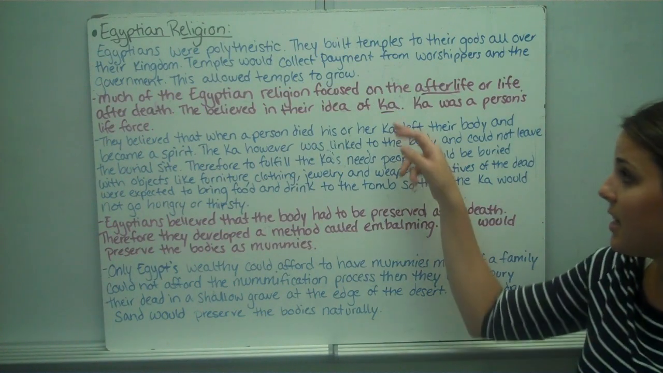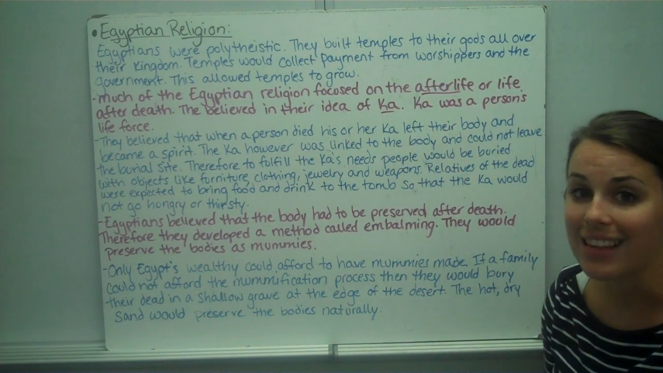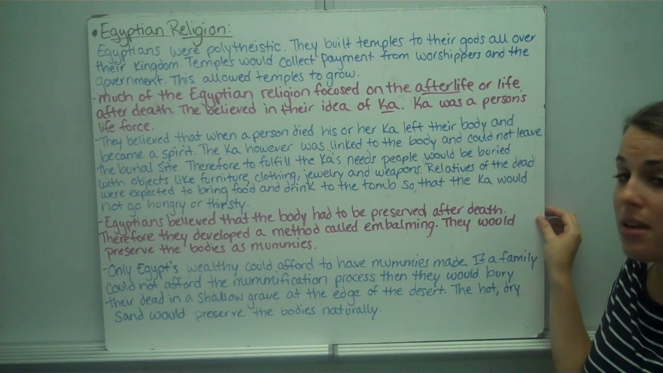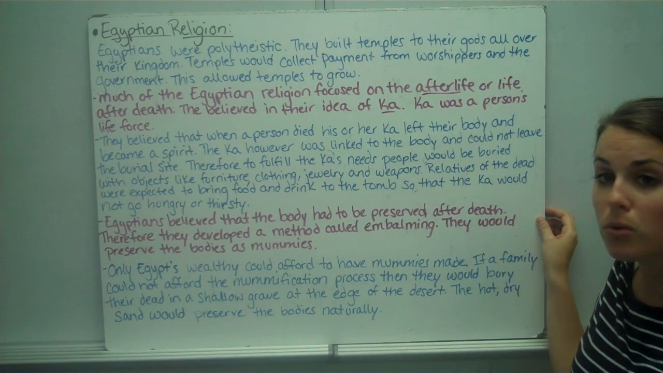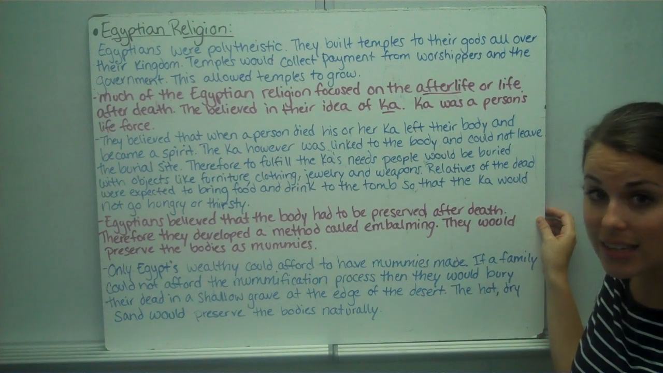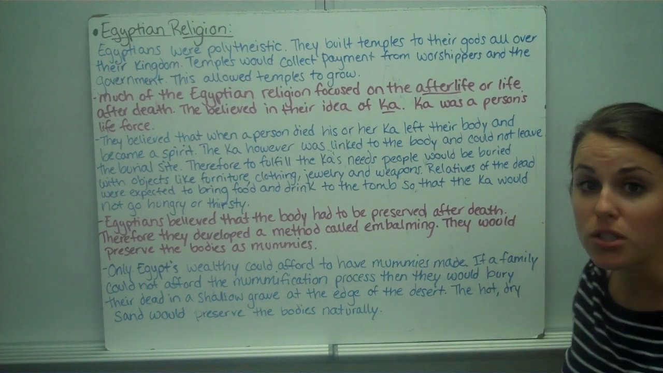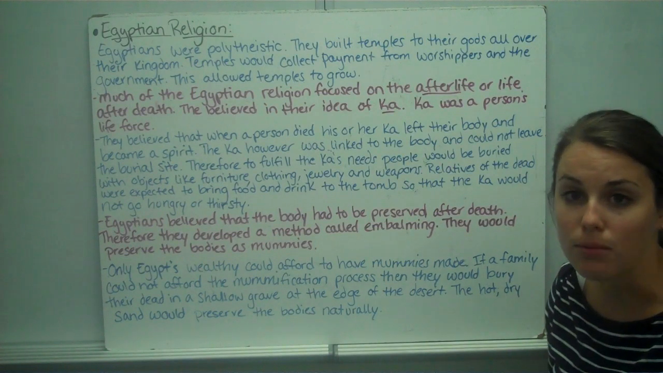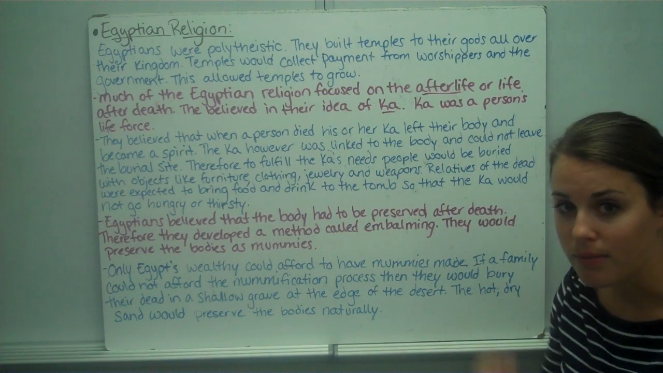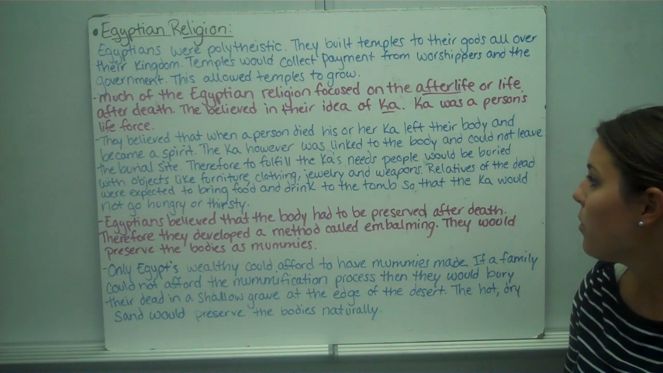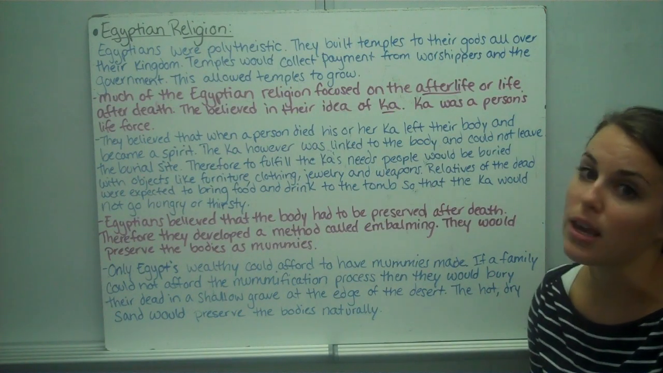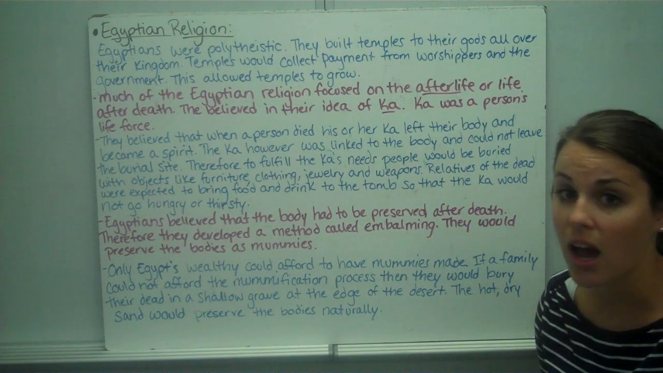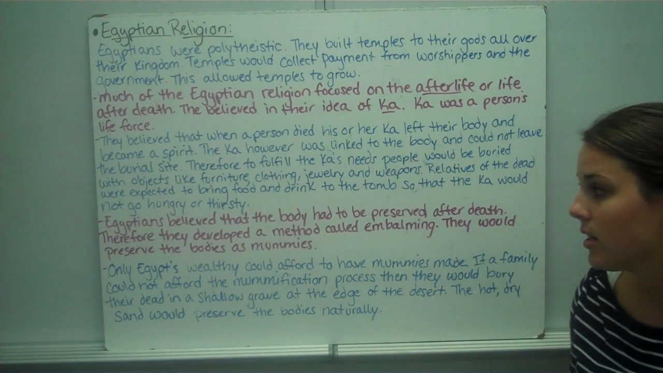They believed in the idea of Ka. Ka was a person's life force. They believed when a person died, his or her Ka left their body and became a spirit. The Ka, however, was linked to the body and could not leave the burial site. Therefore, to fulfill the needs of the Ka, or this person's spirit, people would be buried with objects like furniture, clothing, jewelry, weapons. Relatives of the dead were expected to bring food and water or something to drink to the tomb so that the Ka would not go hungry or thirsty.